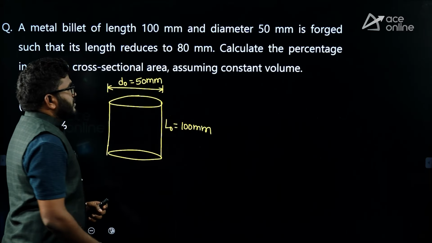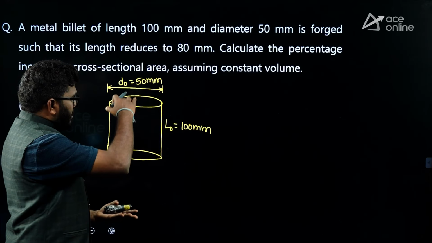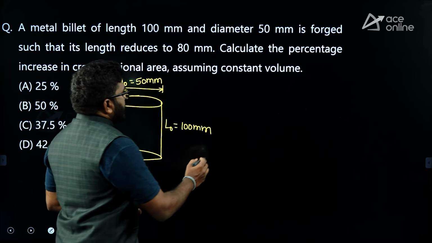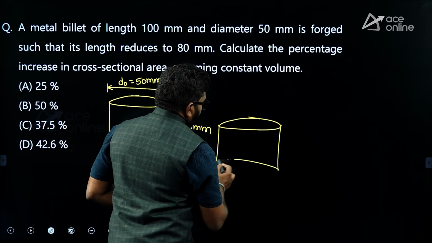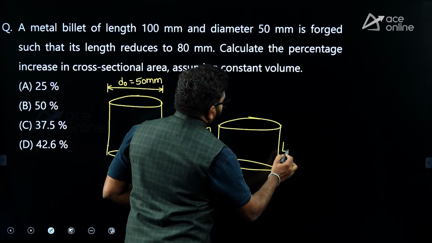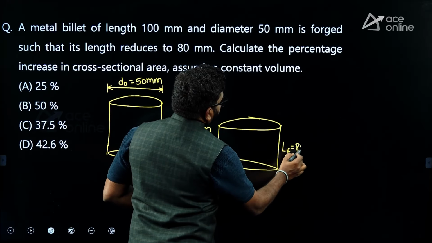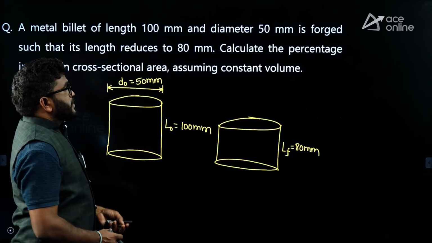By applying two flat dies, they are going to compress it so that the final length is reduced to LF, that is 80 mm. So we are going to compress the body like that.